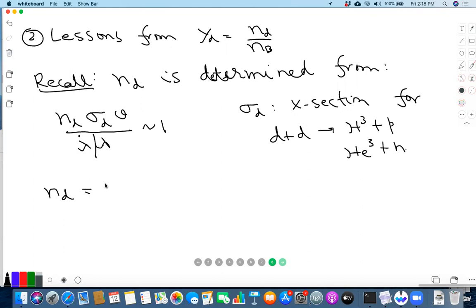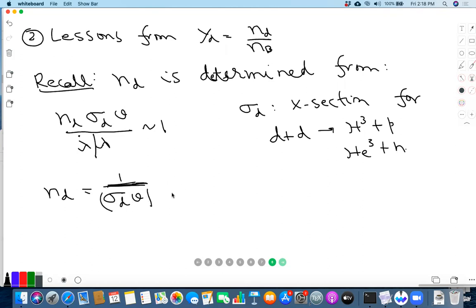So ND will be 1 over sigma D V. This is of course just a number, right? We saw that sigma D V is given by some fixed number, which you can read out, there's no adjustable thing here.